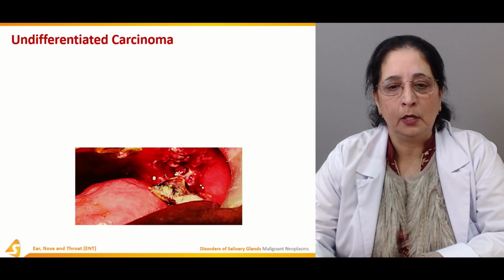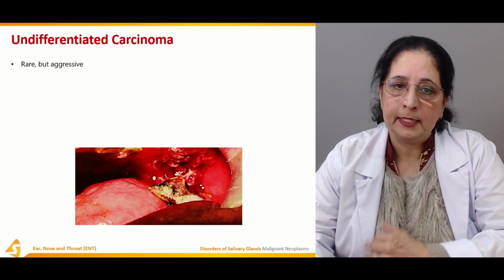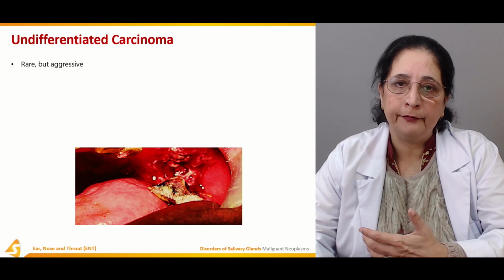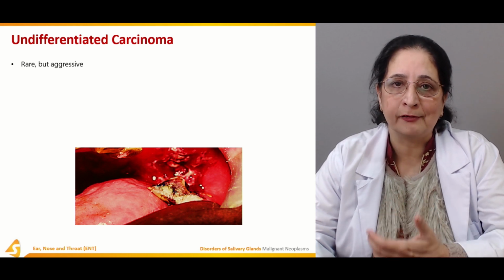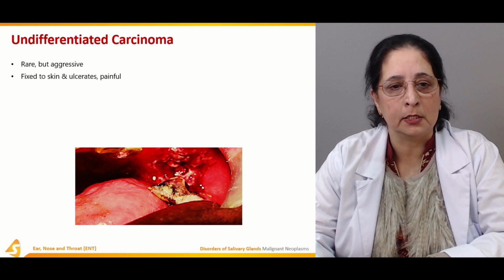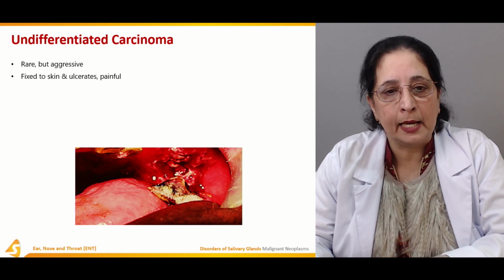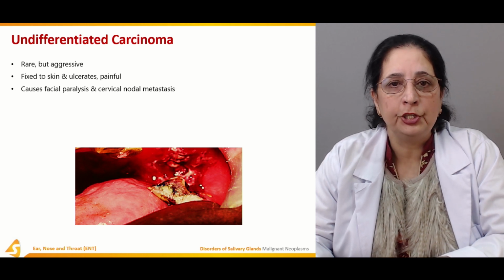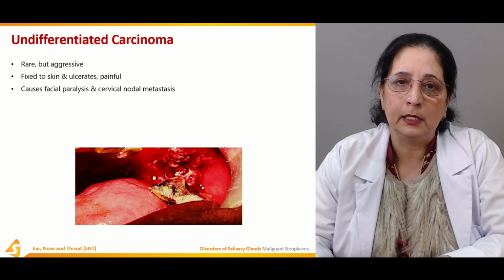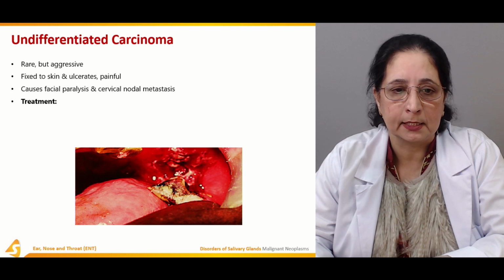Undifferentiated carcinoma is rare, but it's aggressive. Undifferentiated carcinomas are always the high-grade aggressive type. It's fixed to skin and ulcerates, and it's painful. It causes facial paralysis and cervical node metastasis.